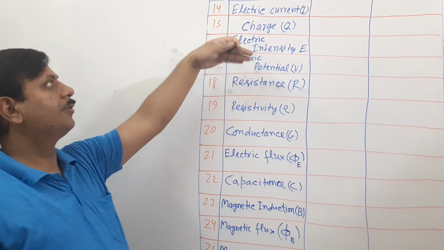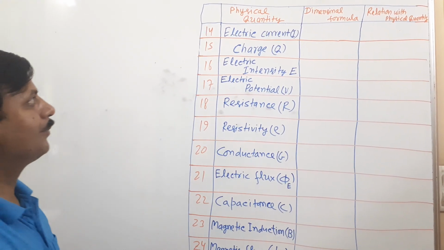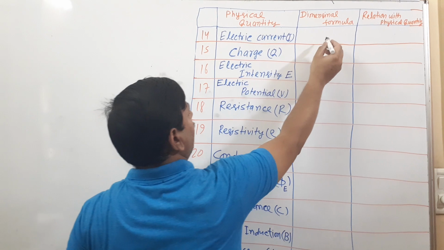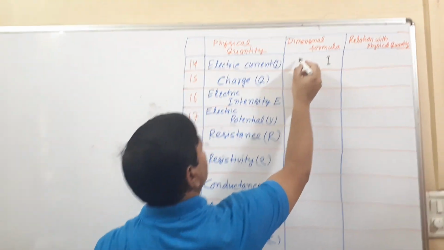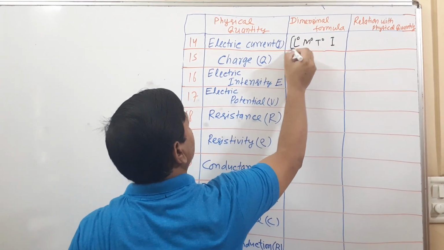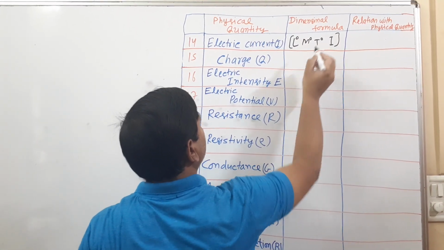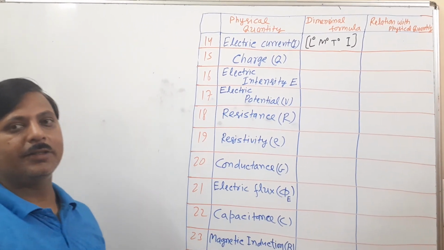Okay, next we will see electric current. So current, you know, is denoted by I. Here L0, M0, T0, I raised to 1. Current is a fundamental quantity.